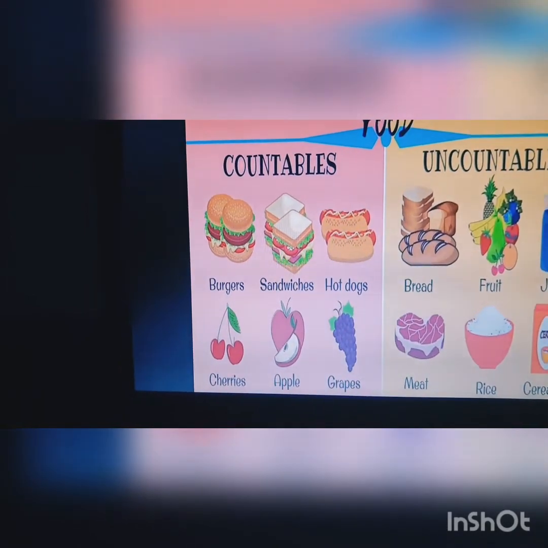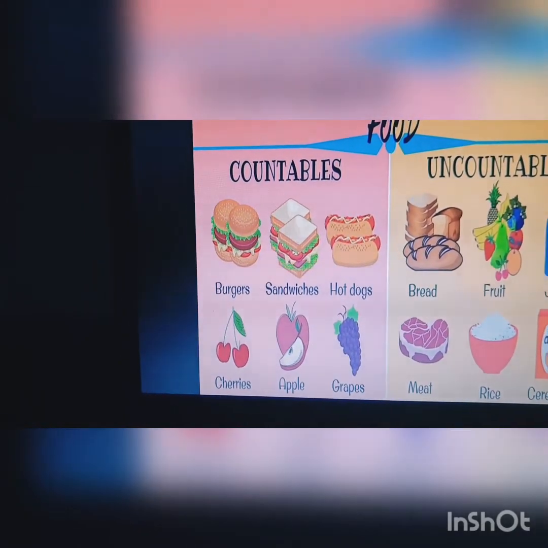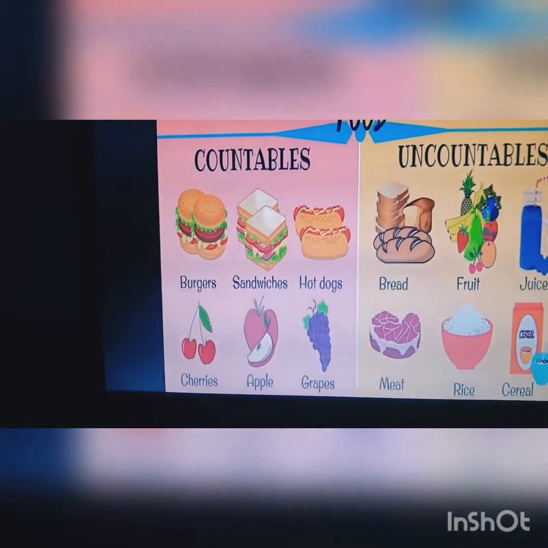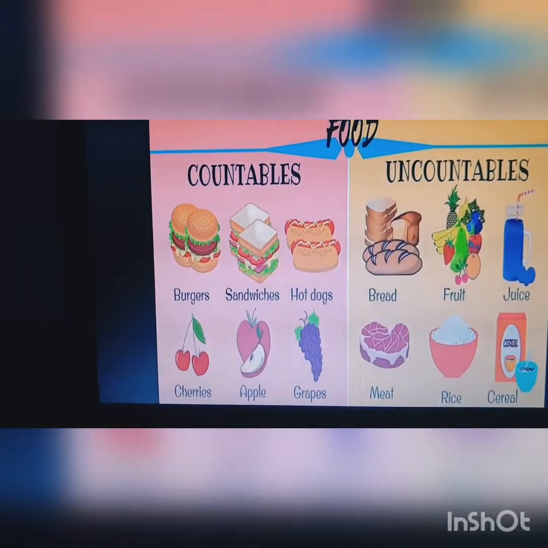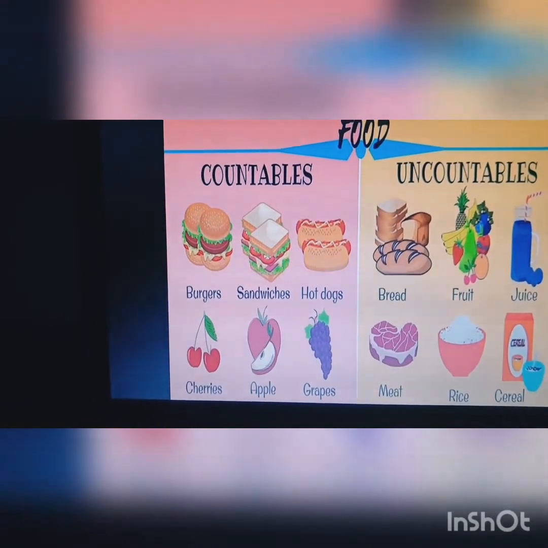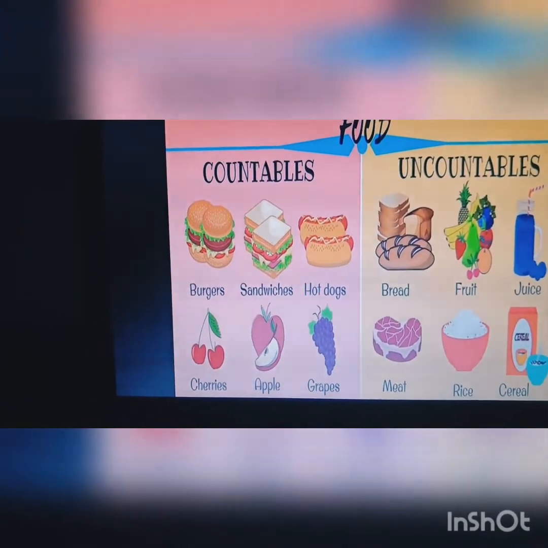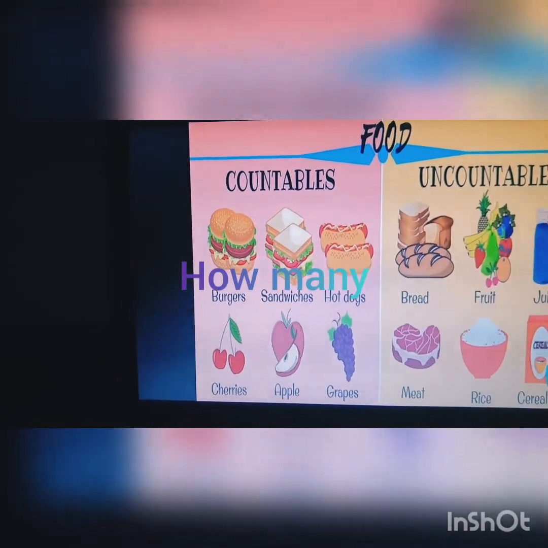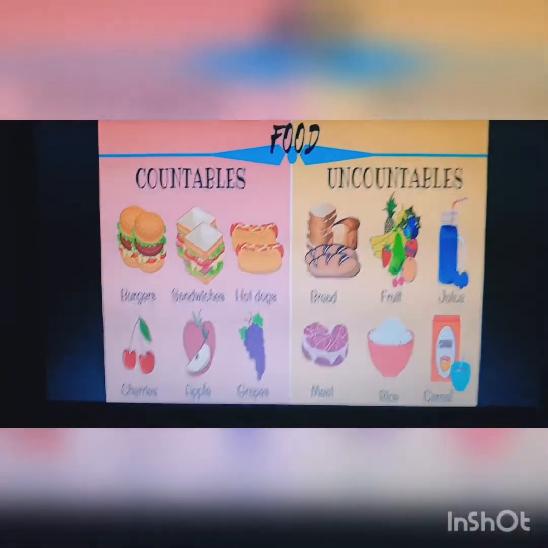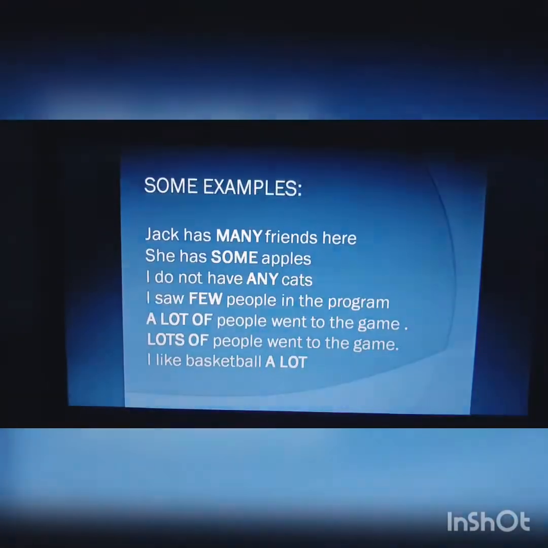It's important to be clear that with much or many, for questions use how. Remember. For instance, it's possible to say, how much fruit is there? Remember, how much is for an uncountable noun. Or for example, how many? How many grapes are there? This is the example with the different foods.